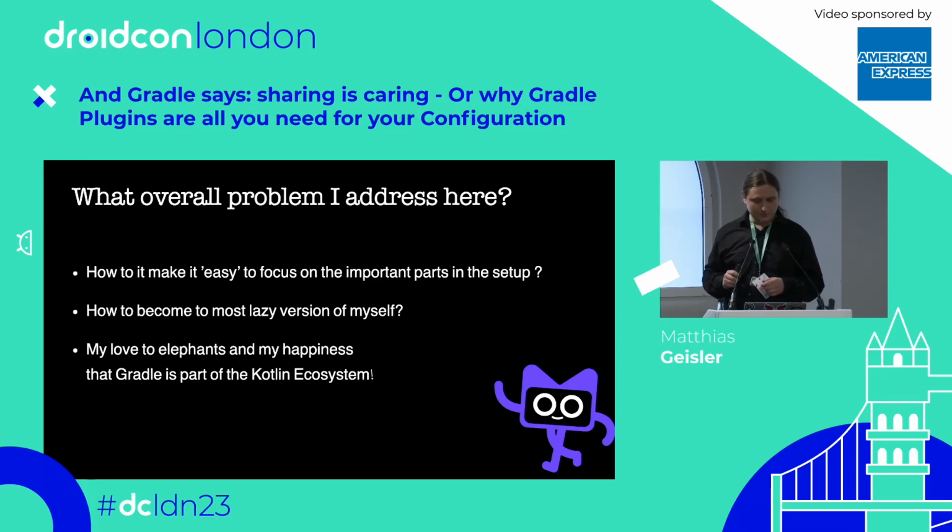And why am I doing this talk? Because I love elephants, for sure. But yeah, sorry, I ended up with a Gradle talk and want to embrace that Gradle is now, since it officially recommends Kotlin as the language to develop in, part of the Kotlin ecosystem, which is great. Because we started at some point with Groovy, and if you ever developed in Groovy, if you are super smart, you will love it, right? I'm not super smart, I hate it.